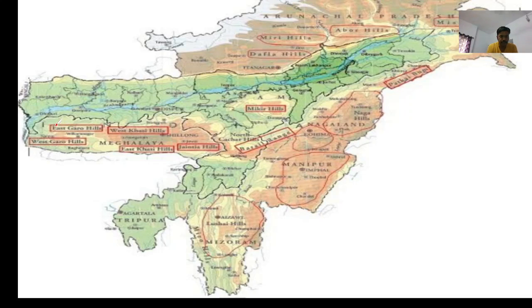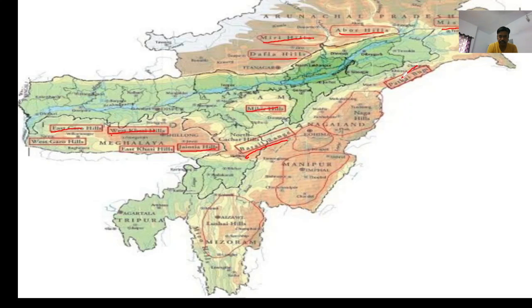For example, here you have Garo Hills, Khasi Hills, Jaintia, Mikir, Barail Range, Dafla, Miri, Abor, Mishmi Hills.